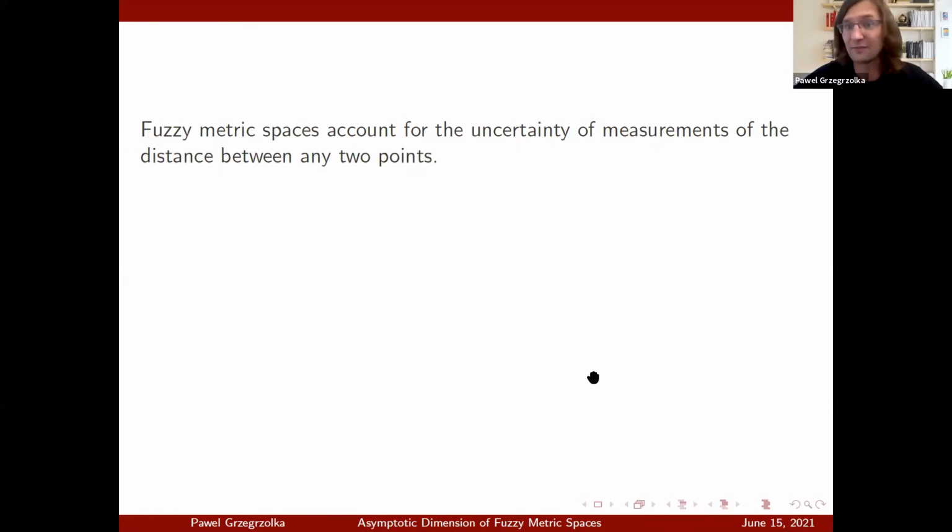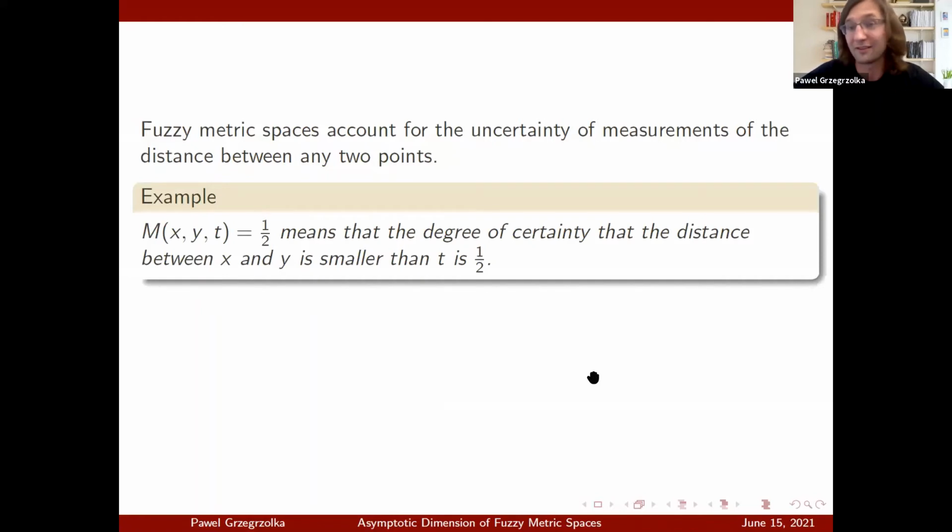So that's what fuzzy metric spaces are doing. While metrics are usually denoted by the small letter d, fuzzy metrics are denoted by the letter M. So this notation M(x, y, t) = some number between 0 and 1 means that the degree of certainty that the distance between x and y is smaller than t is 1/2.